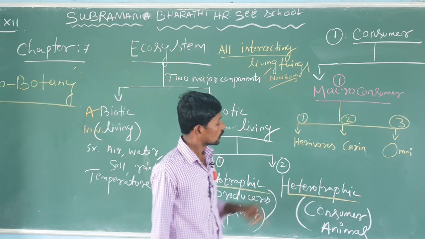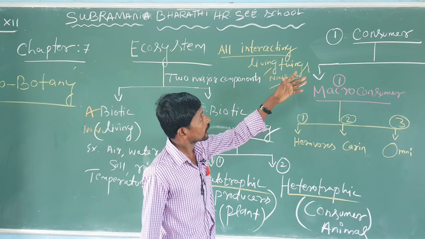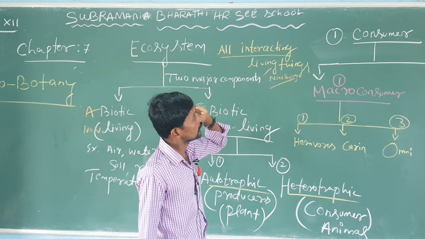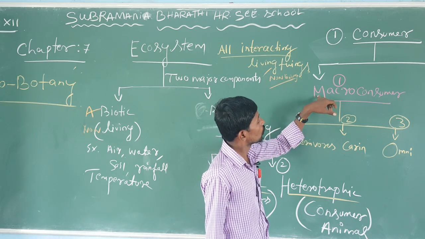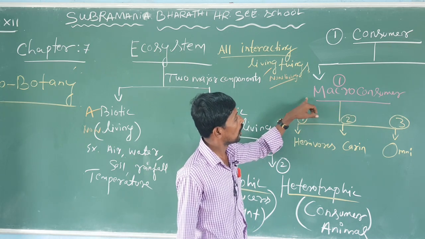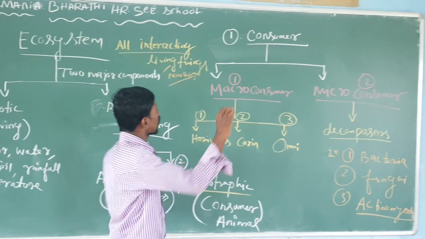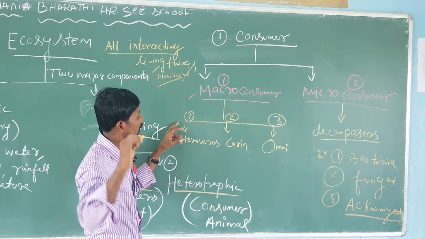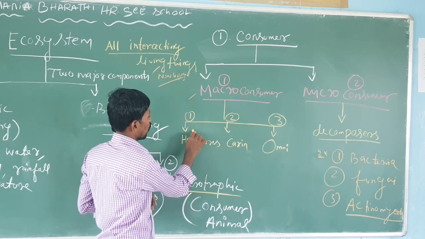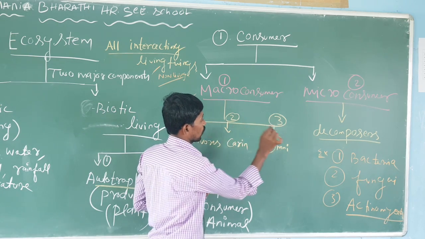Heterotrophics, otherwise called consumers. They have two major components, the macro consumer and the micro consumer. Macro consumers have three types: herbivorous, carnivorous and omnivorous.